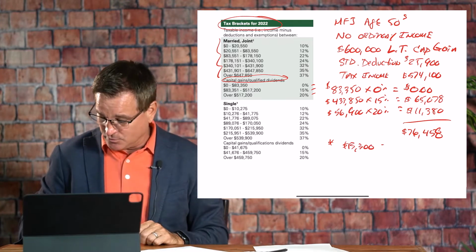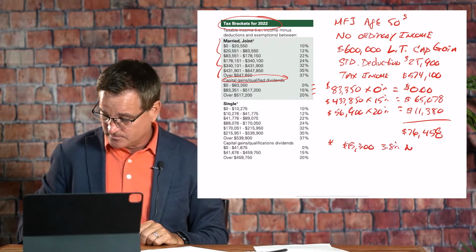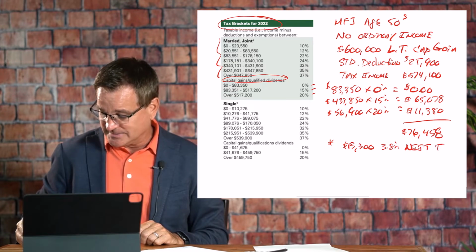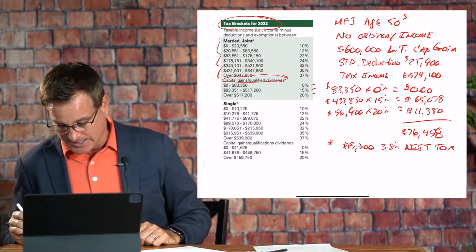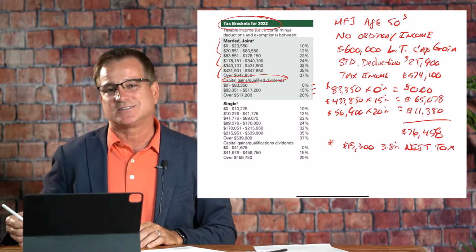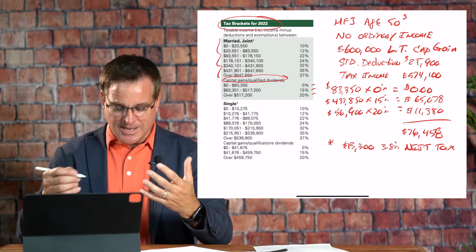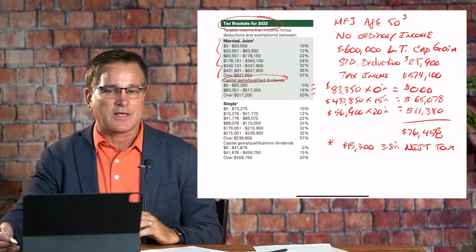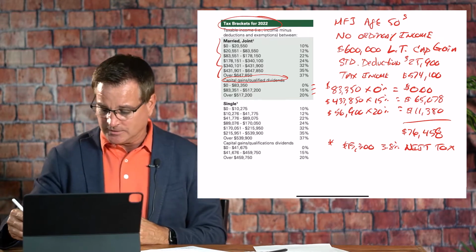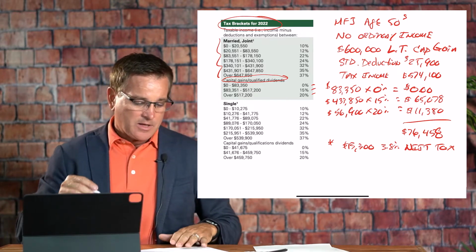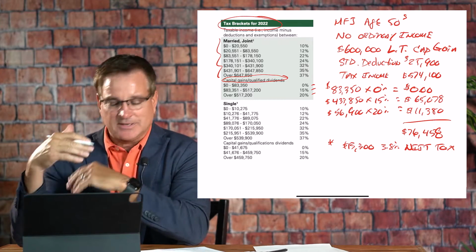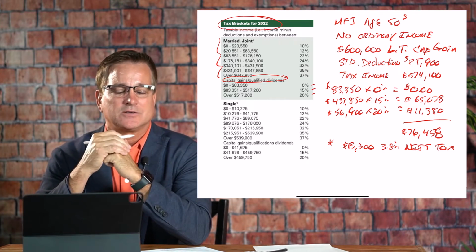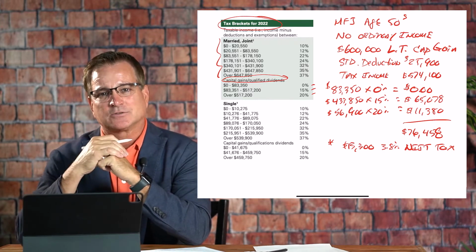That's that 3.8% net investment income tax on top of that $76,458. So just keep that in mind if you have a large capital gain, or really any other income for that matter. So that is a pretty simple explanation of how just looking at capital gains works.